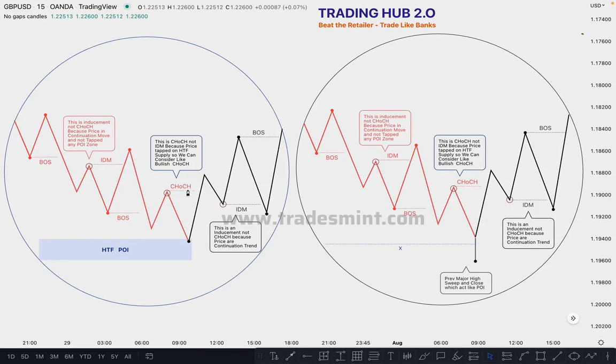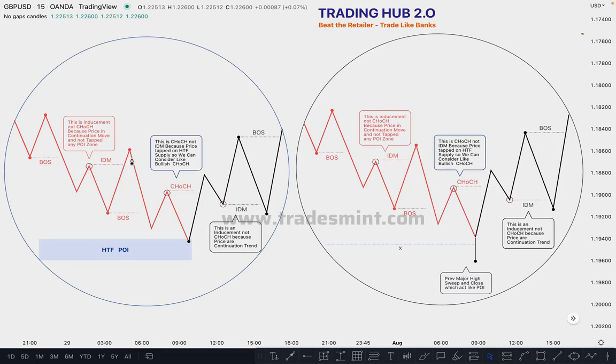Why? Because the market tapped on the demand zone in a higher time frame, so our buy side probability increases compared to selling, because the market tapped on this higher time frame POI. The same thing happens here: the change of character is here, and the first structure is called the change of character. In this case you don't need to wait for the actual structure, like here. You can mark the first general structure here as a change of character. Then the market pushes upside and creates this low, and in this case this is not change of character, this is your inducement.